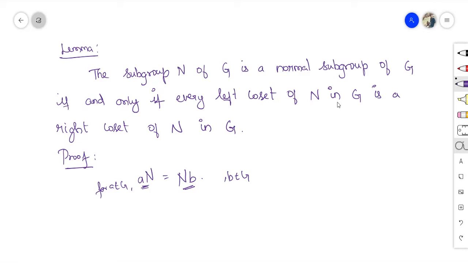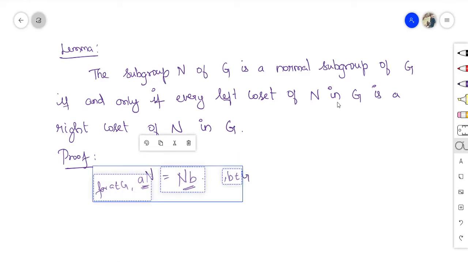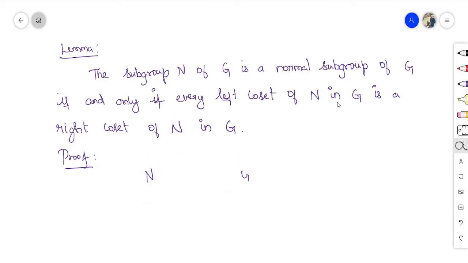Since this is an if and only if statement, first we assume N is a normal subgroup, then prove that every left coset of N in G is a right coset of N in G. Similarly, next we assume that every left coset of N is a right coset, then prove that N is normal.